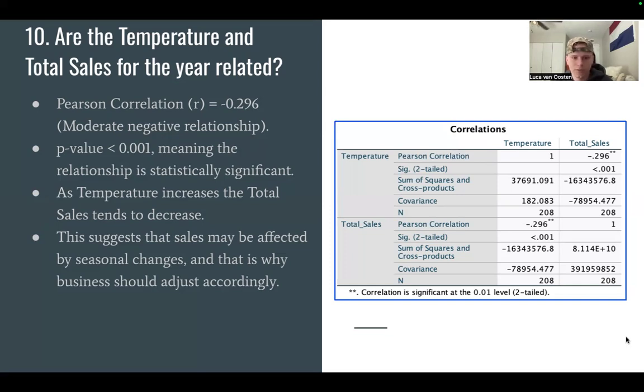This negative correlation means that as the temperature increases, total sales tend to decrease. Essentially, warmer temperatures are associated with lower sales. From a business perspective, this suggests that a seasonal change may impact the sales. So companies should adjust their strategies, such as offering seasonal promotions or preparing for sales fluctuations during warmer months. I also added a screenshot of the SPSS output, the correlation table, where you can see the results.